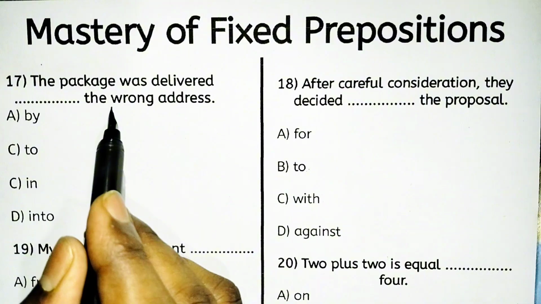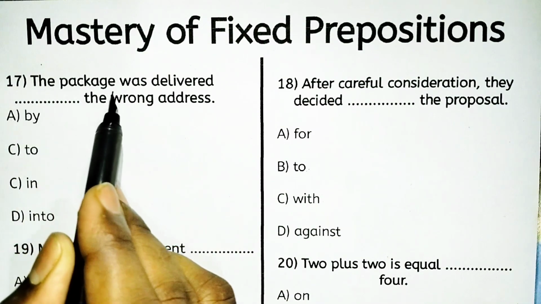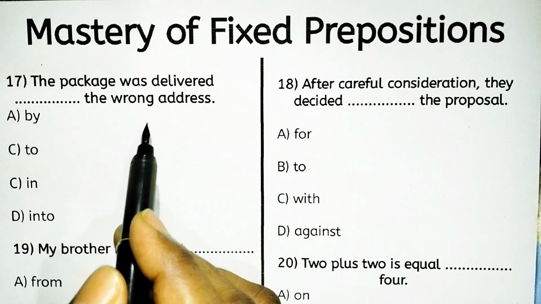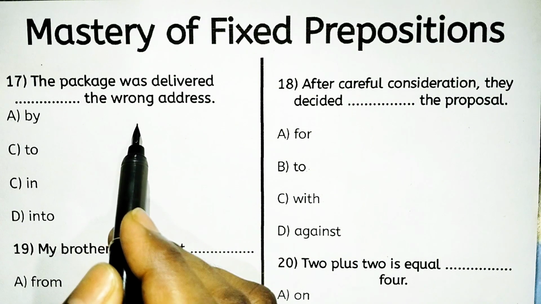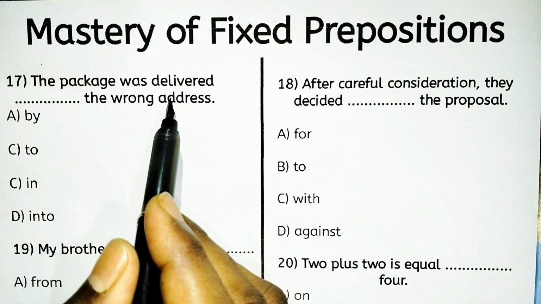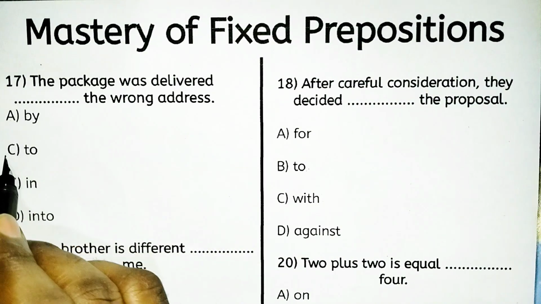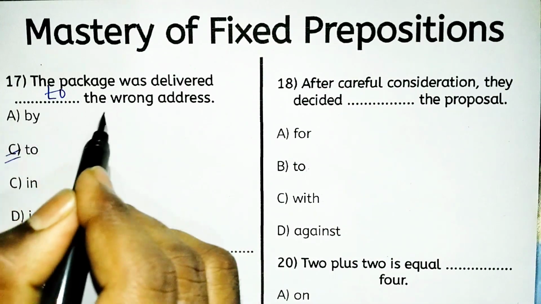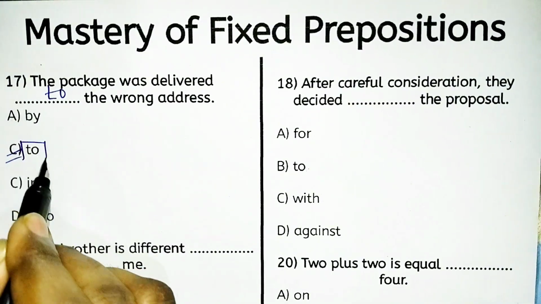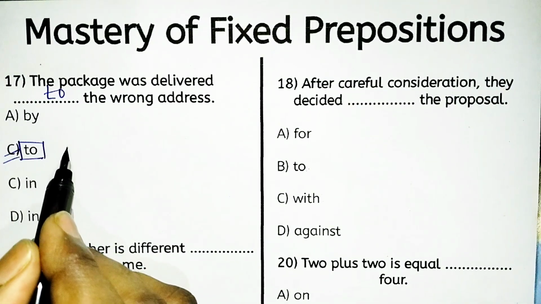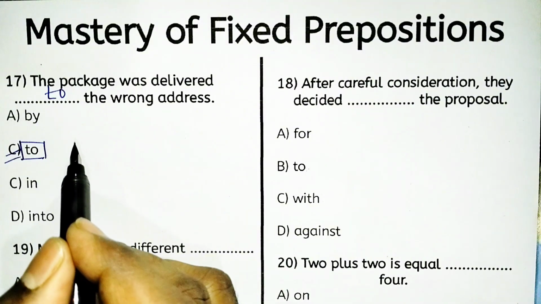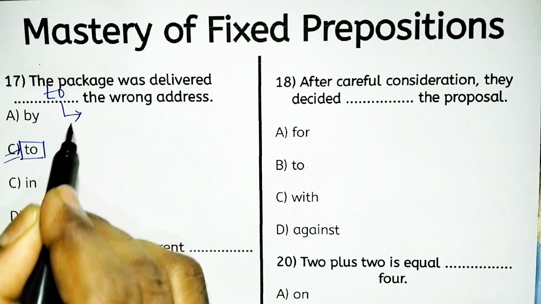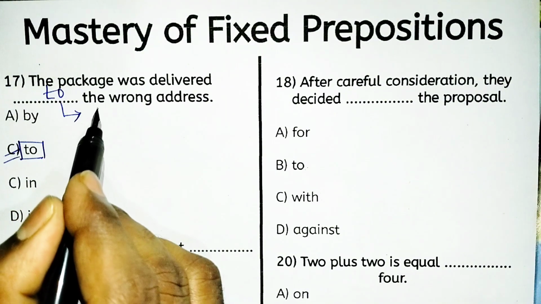Next, the package was delivered dash the wrong address. So which preposition can we use after deliver? So look, the preposition to is the right answer. The package was delivered to the wrong address. So to is the right fixed preposition. Deliver to is used to show the destination. So actually deliver to suggests destination.